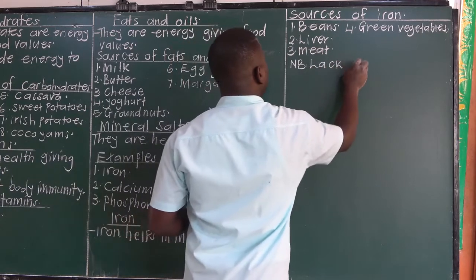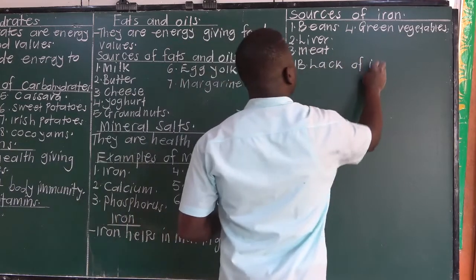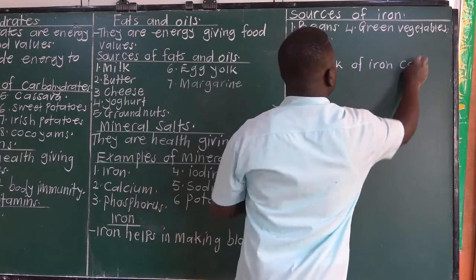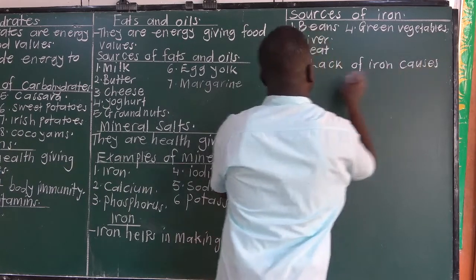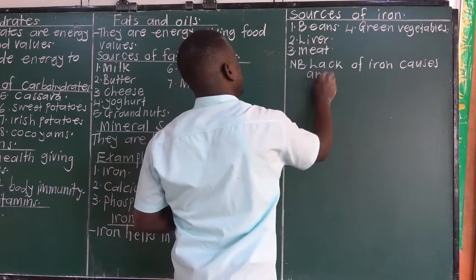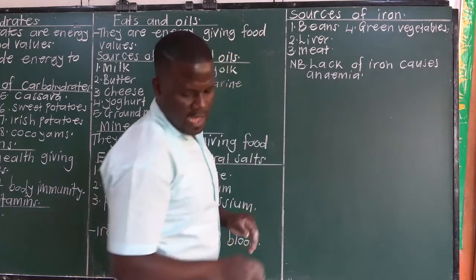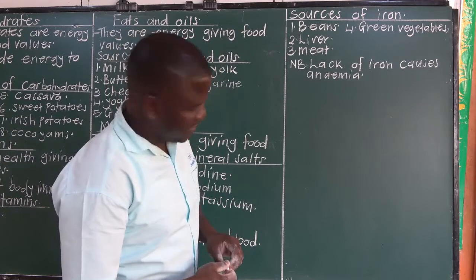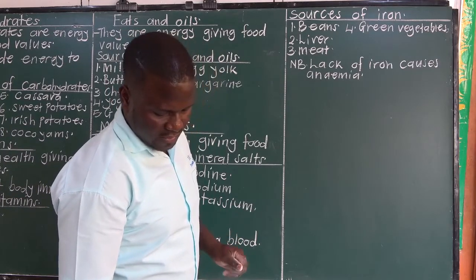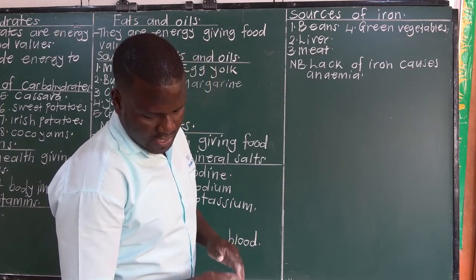Lack of iron causes anemia. Anemia is a deficiency disease that is caused by lack of iron in the body.